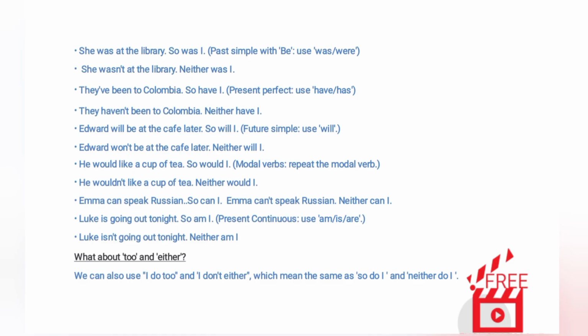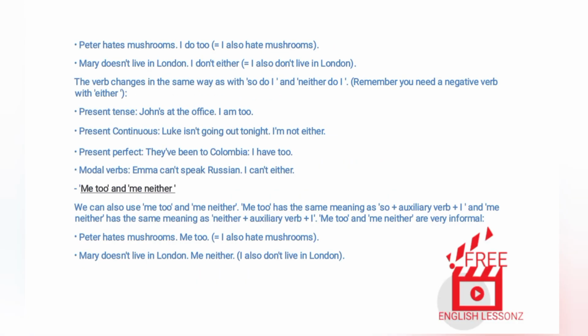We can also use I do too and I don't either, which mean the same as so do I and neither do I. Examples. Peter hates mushrooms. I do too equals I also hate mushrooms. Mary doesn't live in London. I don't either equals I also don't live in London.